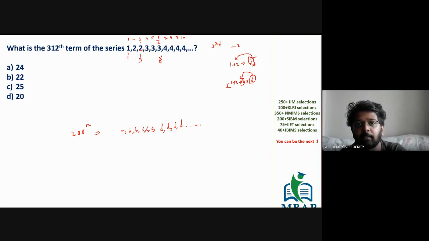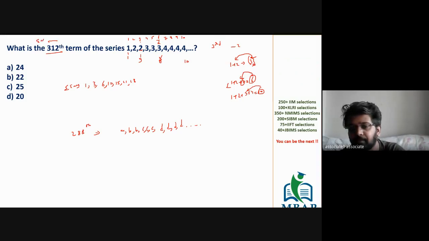The 10th term is 4. The sum of the first four natural numbers is 10, and the 10th term is 4. Can you see the logic? What did I say before? Numbers like 1, 3, 6, 10, 15, 21, 28. What are these? These are triangular numbers. These are the sigma of sigma n series. The question is to find the 312th term, which is basically nothing but sigma n. Did you get the logic? Yes or no?